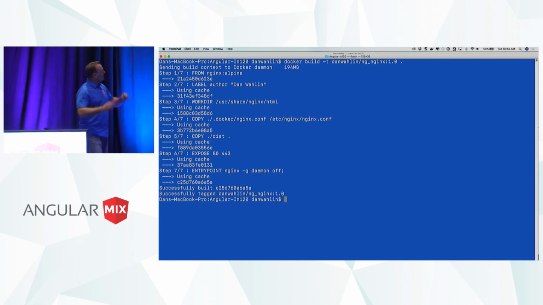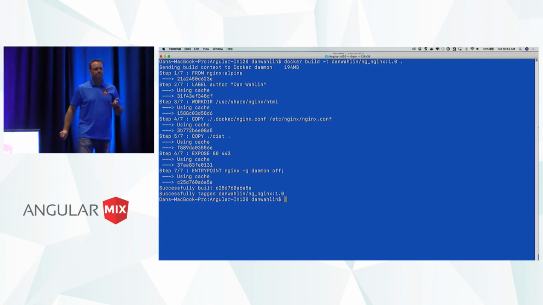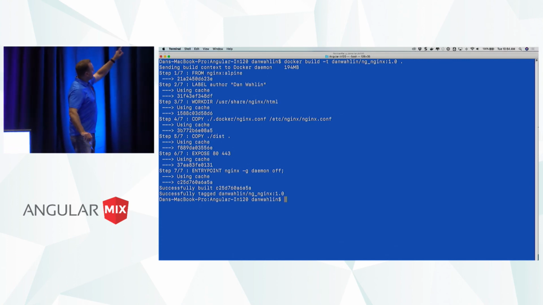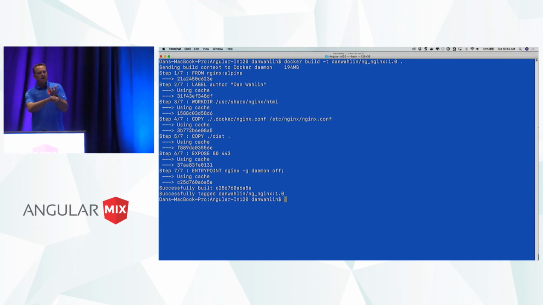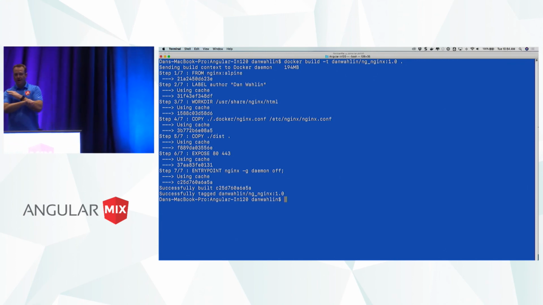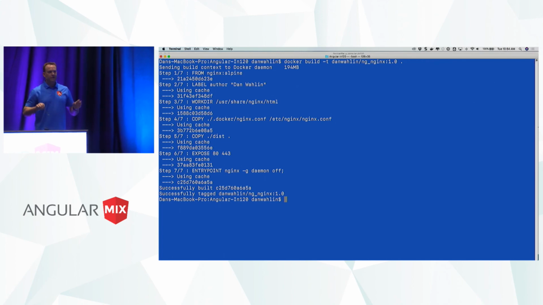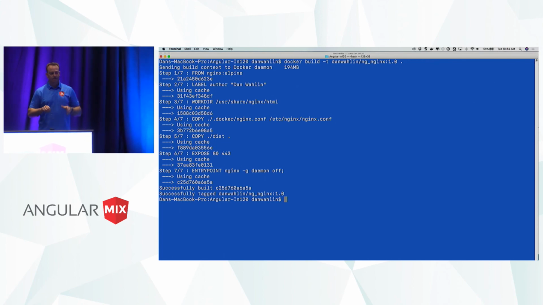All right, now I talked about it's a layered file system. So you'll notice, say, step 1, step 2, step 3. Every command becomes a layer in the file system, and then that layer will end up sitting on top of the VM you run. And just to clarify, containers are not VMs. Totally different. You can run many containers on one VM. So that's what's really cool about this.